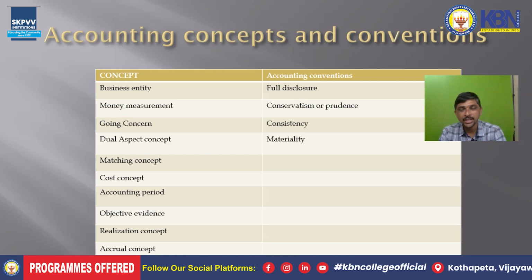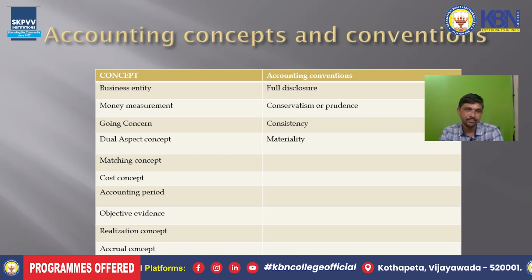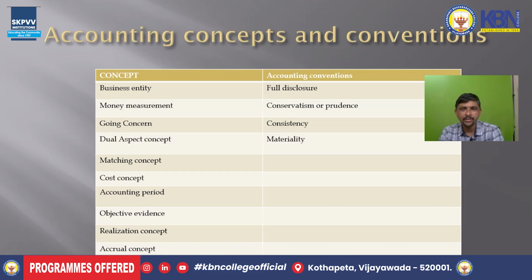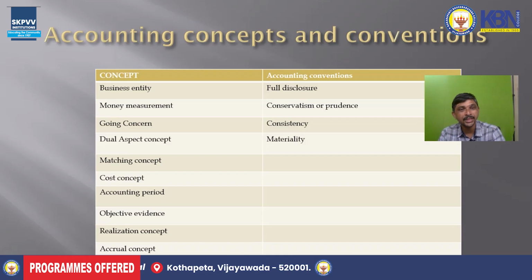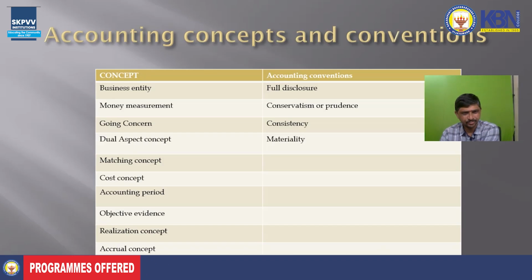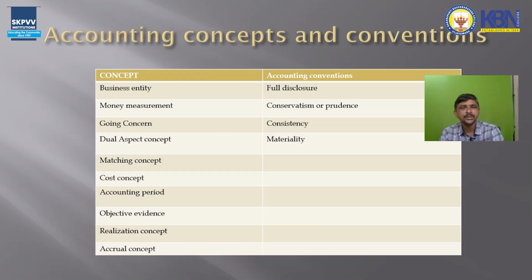Okay, what are these accounting concepts and conventions? Broadly speaking, there are 10 concepts and 4 conventions. What are these concepts? Business entity concept, money measurement concept, going concern concept, dual aspect concept, matching concept, cost concept, accounting period concept, objective evidence concept, realization concept, and accrual concept.